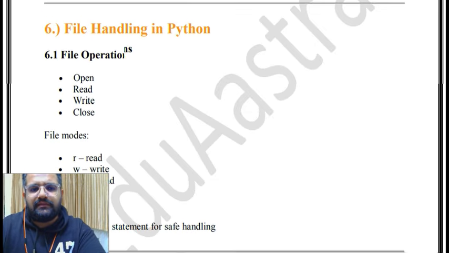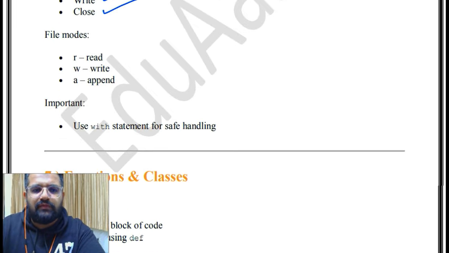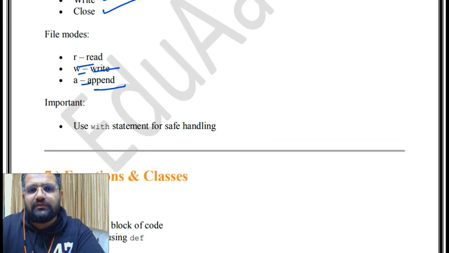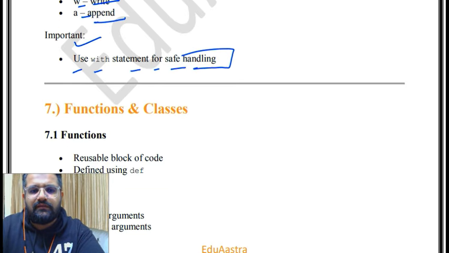Then file handling in Python. File operations are open, read, write and close. What are the operations? Open, read, write and close. File modes are r for read, w for write and a for append. So read, write and append. Then important is to use the with statement for safe handling.